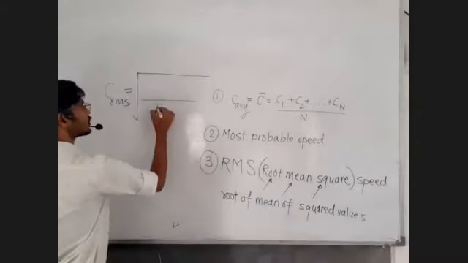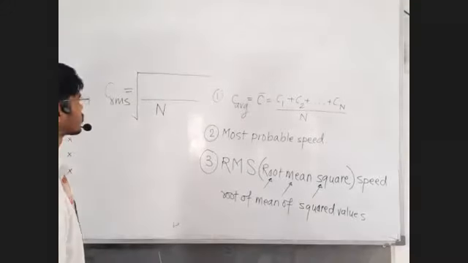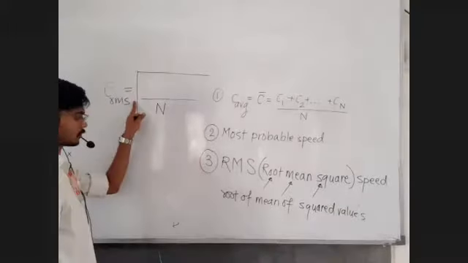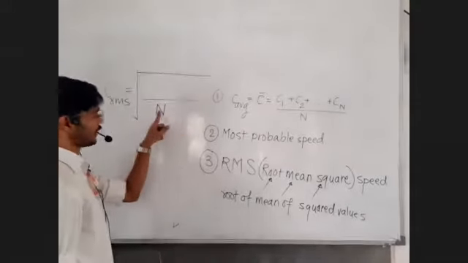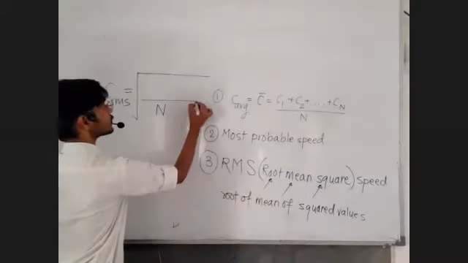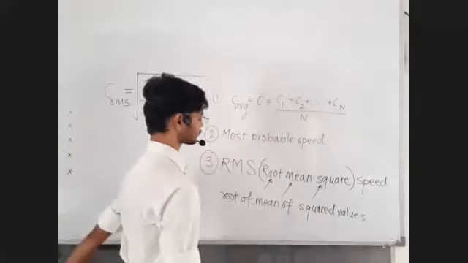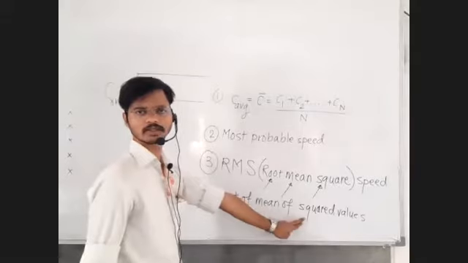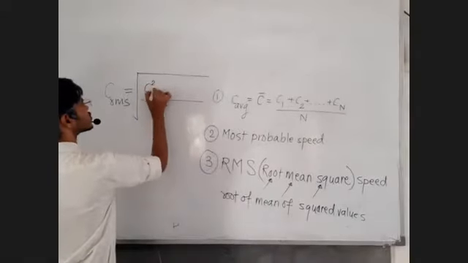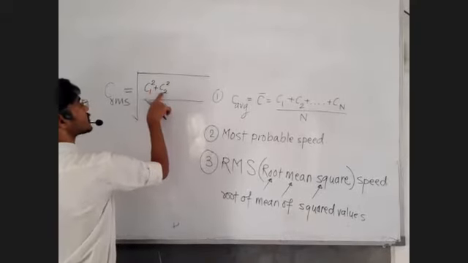So how many total number of molecules? The letter is capital N, the total number of molecules in the gas. Root of mean of, divide by N, mean of squared values. So which values are to be added? Direct speeds or squares of the speeds? Squares of the speeds. So write down here C1 square plus C2 square. See, the squared values are being added.